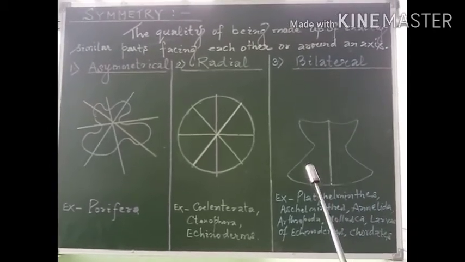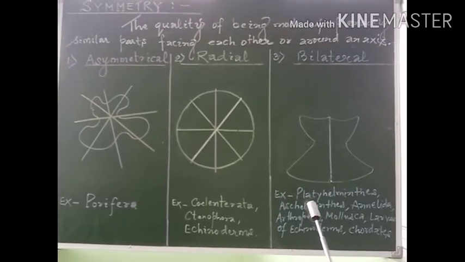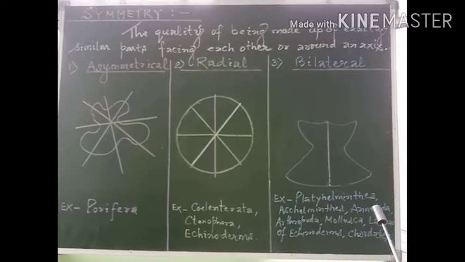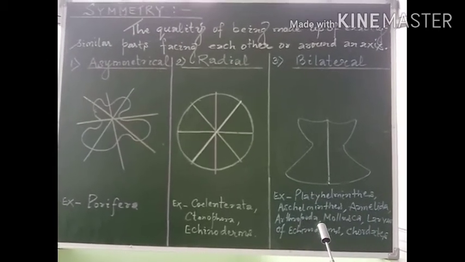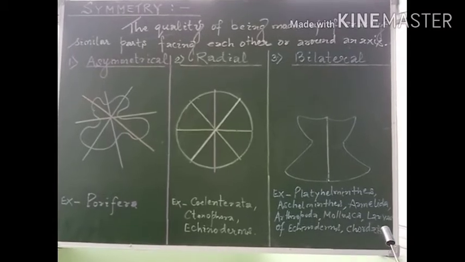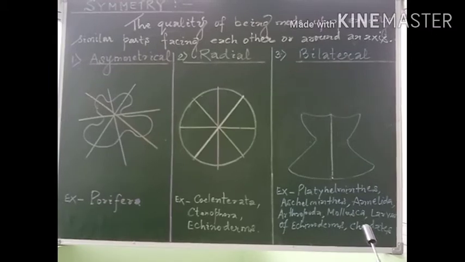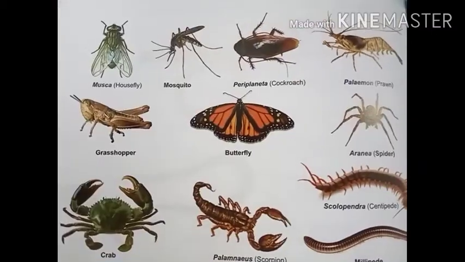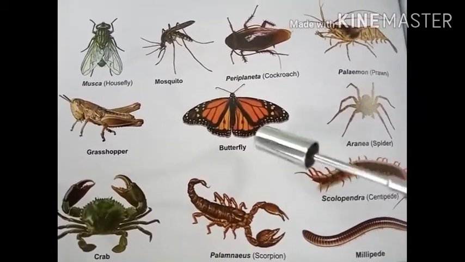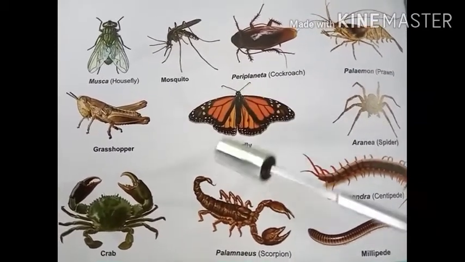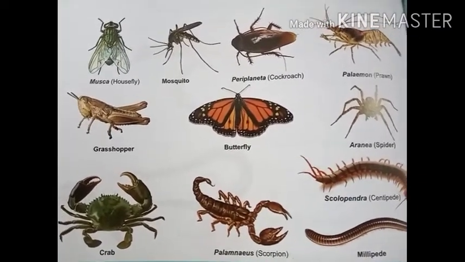This symmetry is exhibited by the members of the groups Platyhelminths, Aschelminths, Annelida, Arthropoda, Mollusca, larval forms of echinoderms, as well as chordates. One more thing we may observe: the animals which have separate anterior ends and posterior ends exhibit bilateral symmetry.